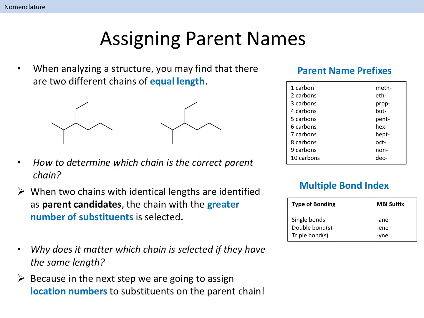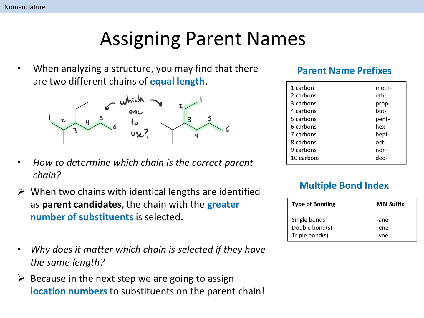When analyzing a structure, you may find that there are 2 different chains of equal length. We can see an example of this in the structure shown below. Notice that the 2 different pathways I have indicated here on the structures have the same number of carbon atoms. 2 questions you might ask yourself at this point are, how do you determine which of the chains is the correct parent chain, if they have the same length? And, why does it matter?